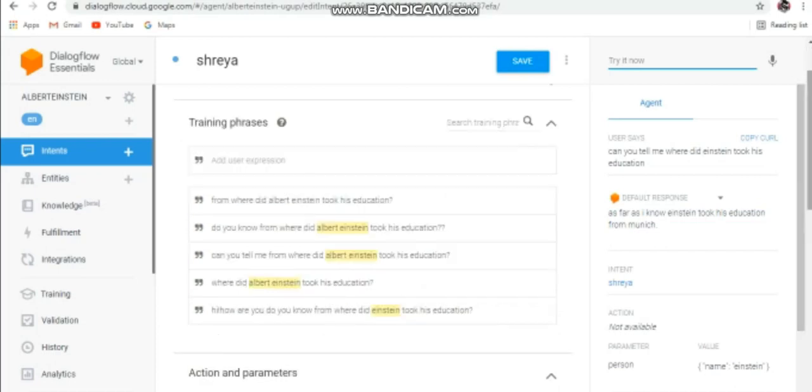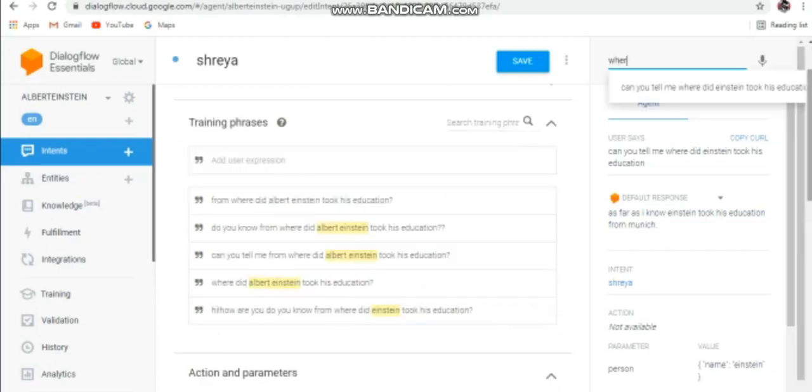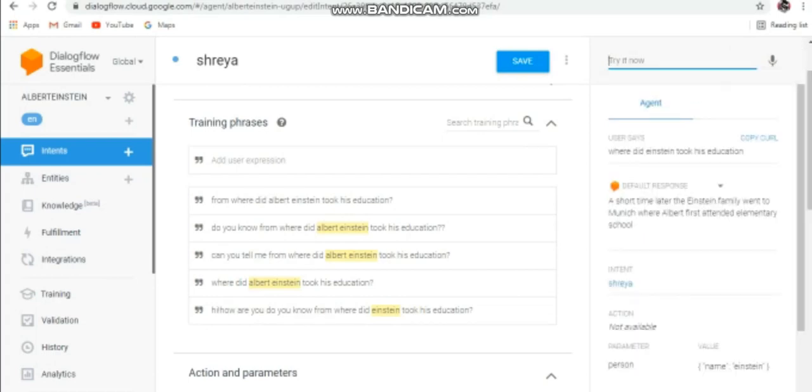I will write once more, where did he take his education. See, now in a different way it is saying the same. Like this a chatbot works.